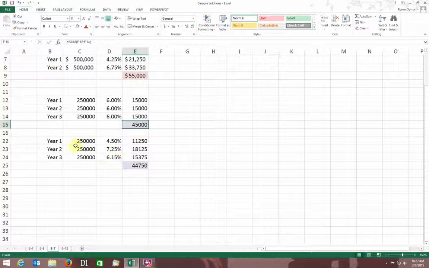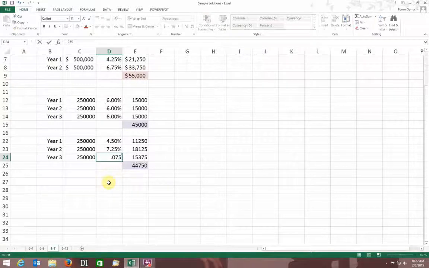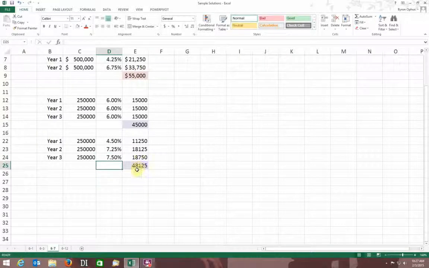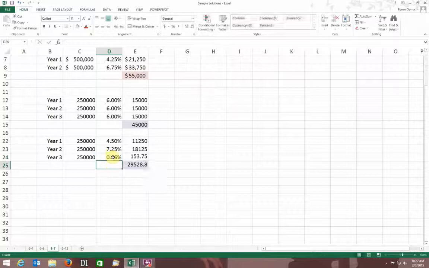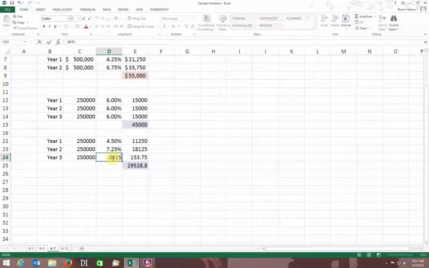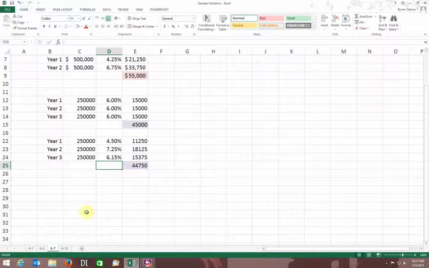So what's nice about setting up these spreadsheets is you can do those what-ifs. What if this went up to 7.5, 0.075? Boom. Then I'd have $3,125 more in interest. Maybe that's worth the risk. Those are the things that are kind of neat to do with spreadsheets, just to be able to figure these things out. I just put that back to that original amount. Oh, what did I do? 0.0615. There we go.